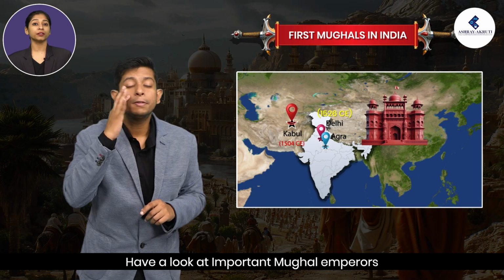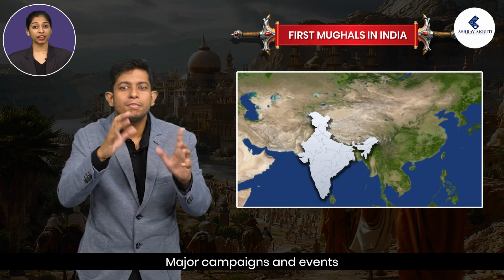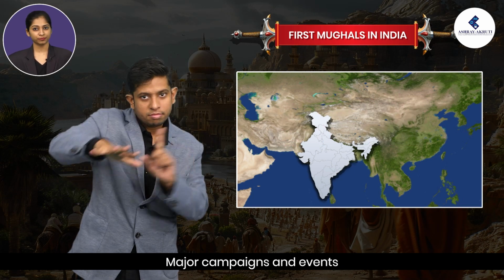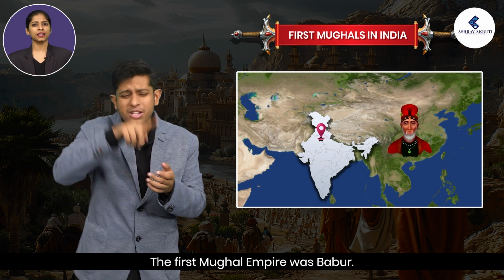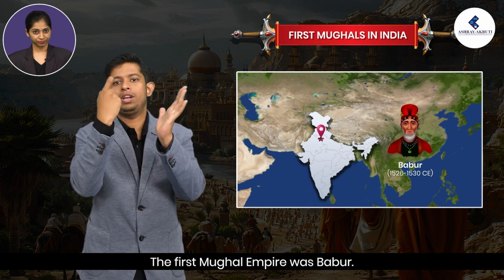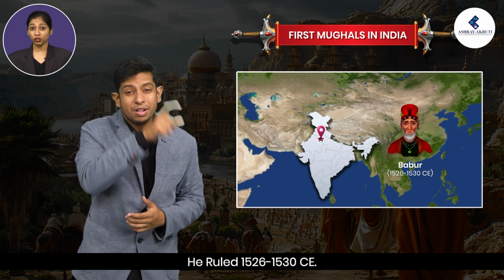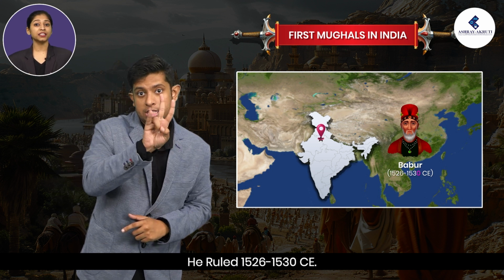Have a look at important Mughal emperors, major campaigns and events. The first Mughal emperor was Babur. He ruled 1526 to 1530 CE.